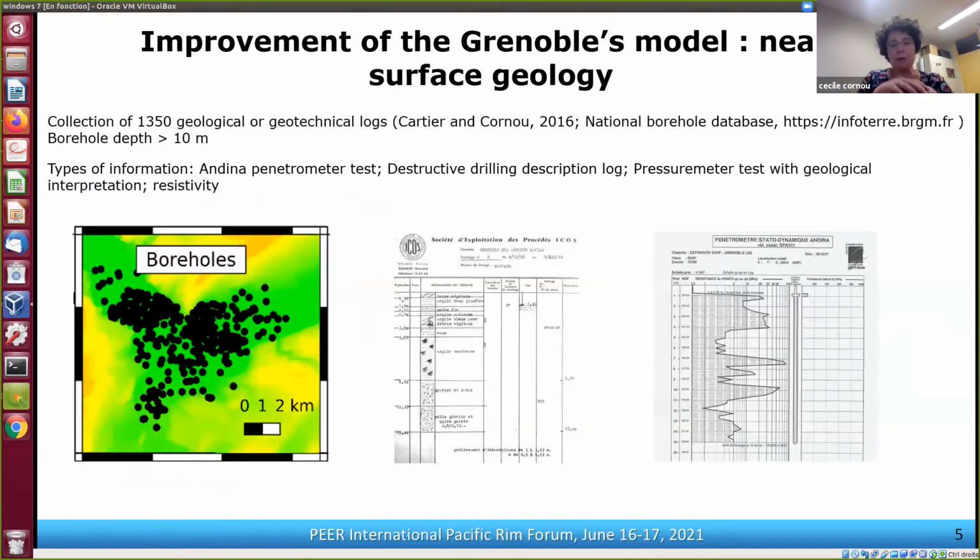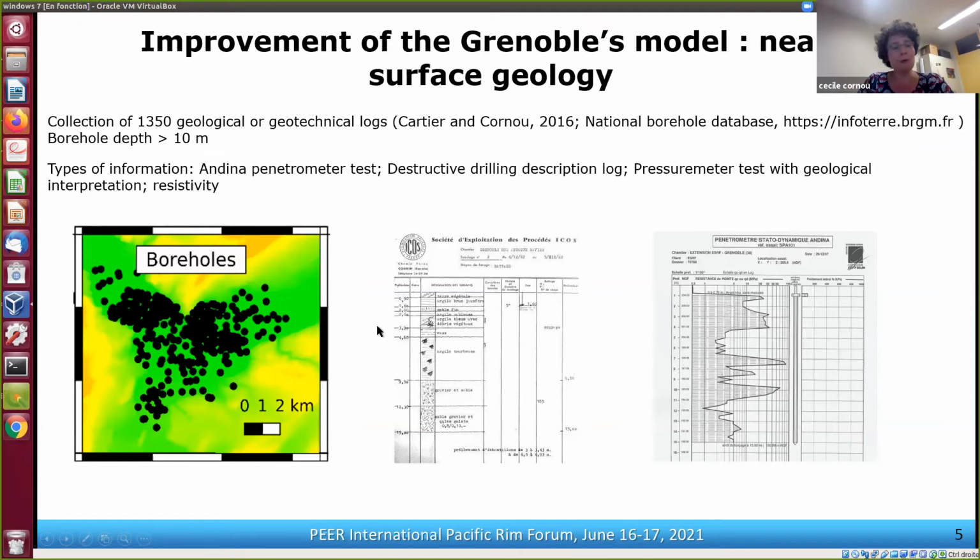So in order to have a better idea about this geological heterogeneity in the near surface, we collected more than 1,300 geological or geotechnical logs. We were using the National Borehole Database, and we were also collecting geological logs by ourselves. The type of information we had: Andina penetrometer test, destructive drilling description log, like this one, pressurometer test, and also resistivity diagraphy.